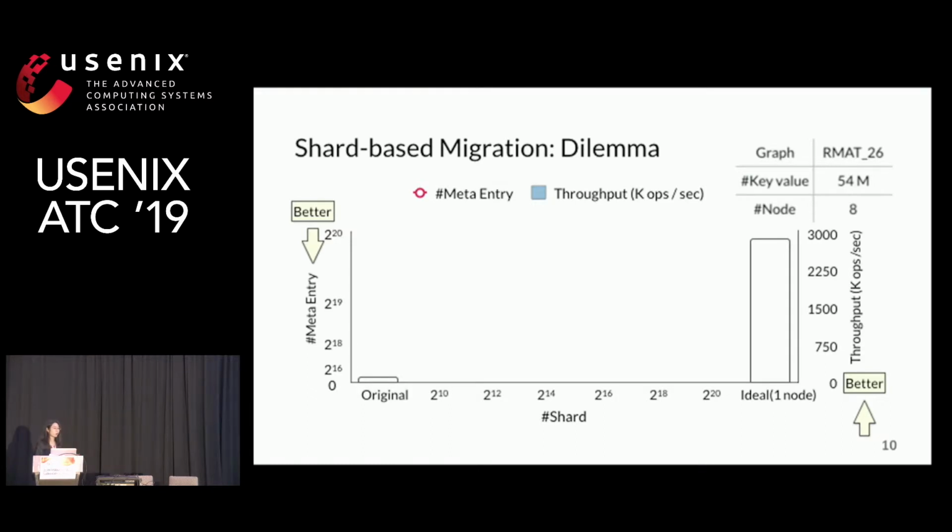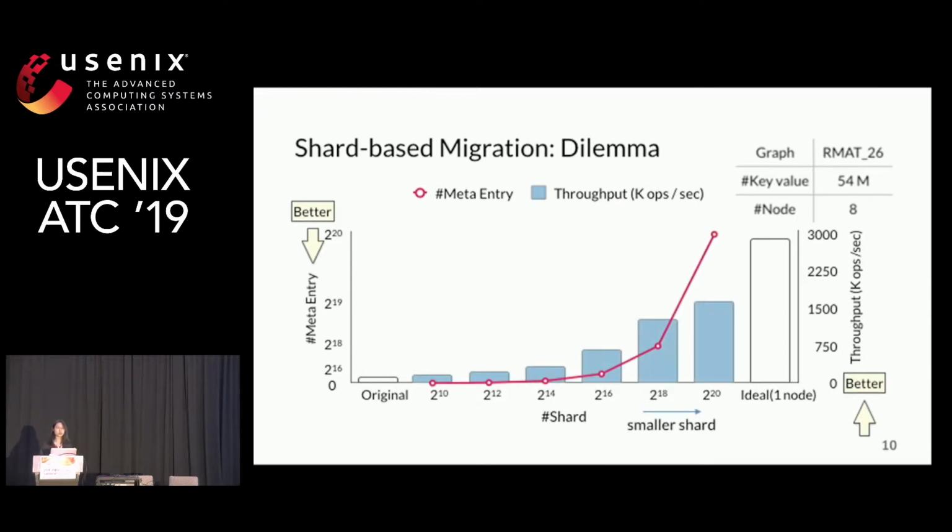To show the problem of shard-based migration, let's look at an evaluation on a representative traversal workload. The left y-axis is the number of metadata entries, and the right y-axis is throughput. The x-axis is the number of shards. The size of the shard is decreased.